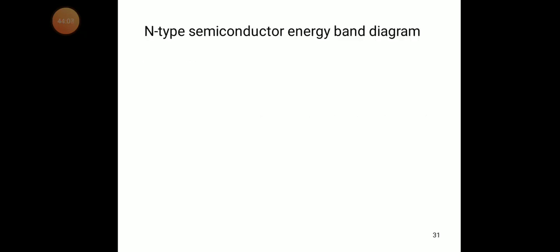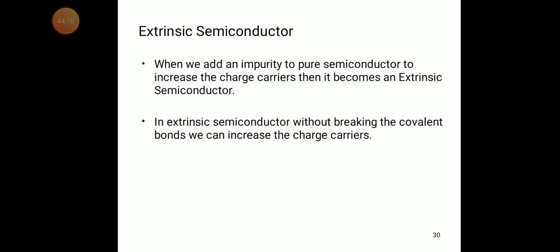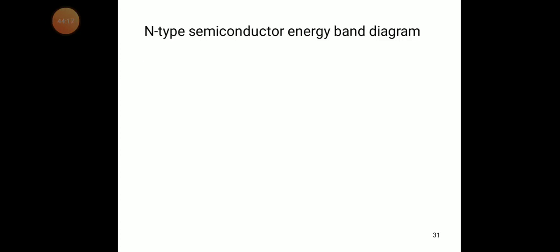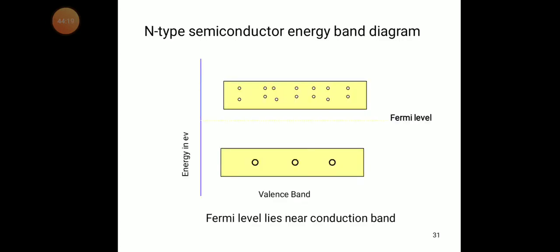In an extrinsic semiconductor, without breaking the covalent bonds, we can increase the charge carriers. Here we have the N-type semiconductor and the P-type semiconductor. You can see the N-type semiconductor energy band diagram.